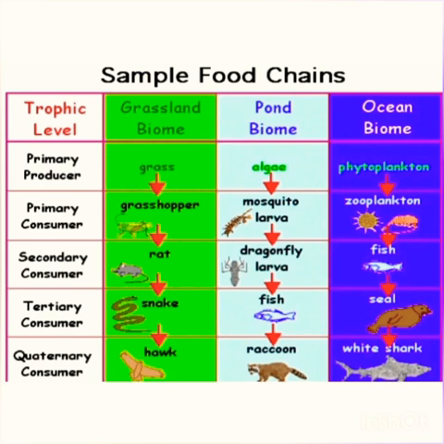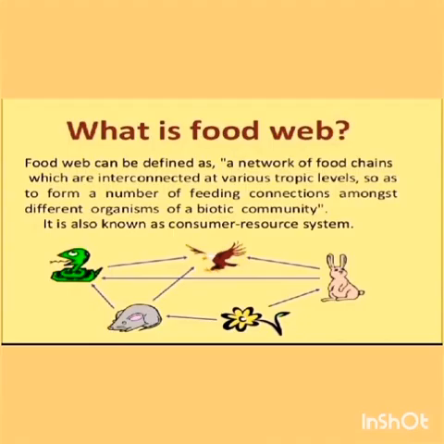Food web can be defined as a network of food chains which are interconnected at various trophic levels so as to form a number of feeding connections amongst different organisms of a biotic community. It is known as consumer resource system. Okay, so there are various food chains, and these food chains are linked between each other at various levels and form one web, which we can call food web.